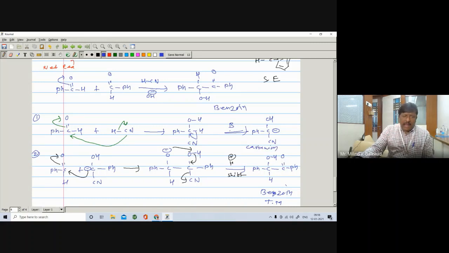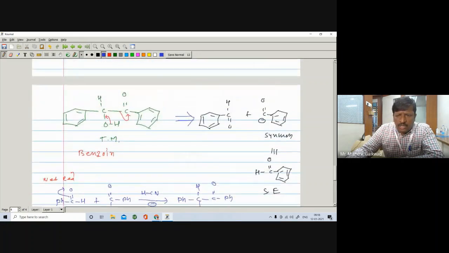The carbanion attacks the next molecule of benzaldehyde, and there is a formation of such an intermediate. Further it undergoes proton shift and you get the corresponding benzoin. So in this way we have seen the reaction, that is how we can carry out the disconnection of benzoin. The disconnection is very simple, and the net reaction is also very simple, but this reaction, I think, is not given in your book. So you have to write it and remember it.